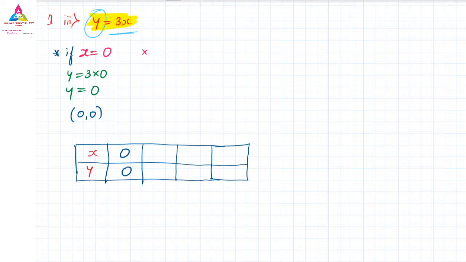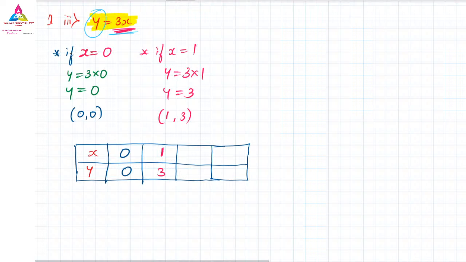Similarly, we take x equals 1. y equals 3 into x, so 3 remains as it is, the x value is 1, and 3 ones are 3. So when x is 1, y is 3.